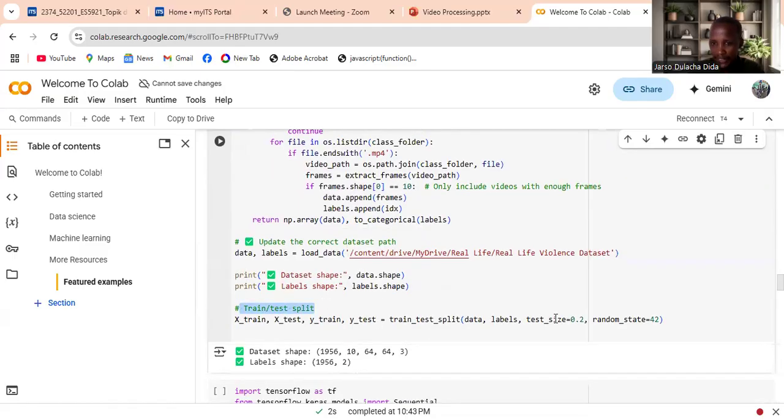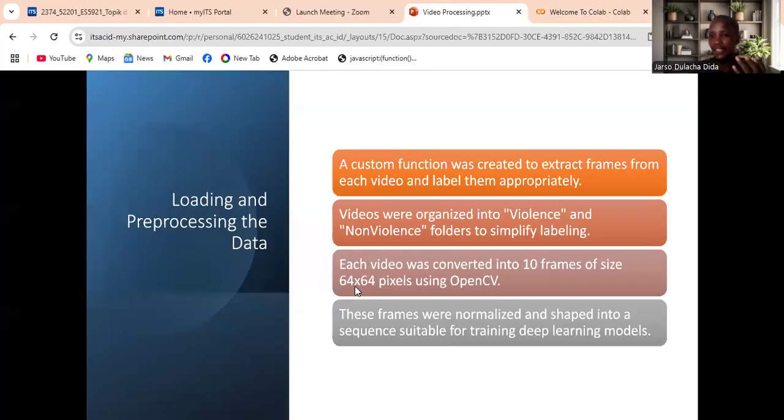As you can see here, the test size is 0.2, meaning 20%, and 80% is for training. Loading and pre-processing is important because these frames were normalized and shaped into a sequence suitable for training the models.